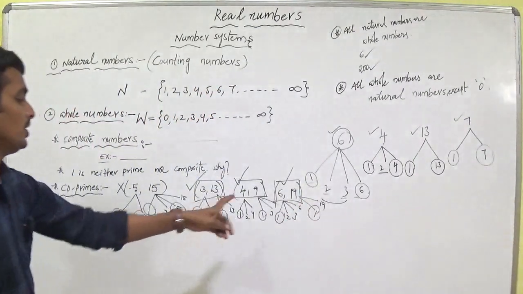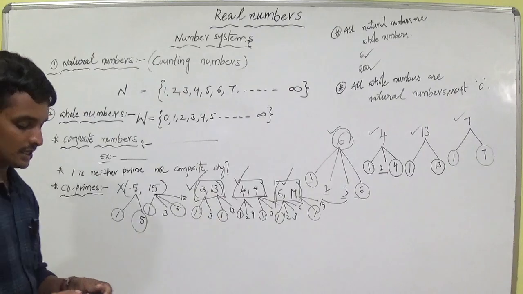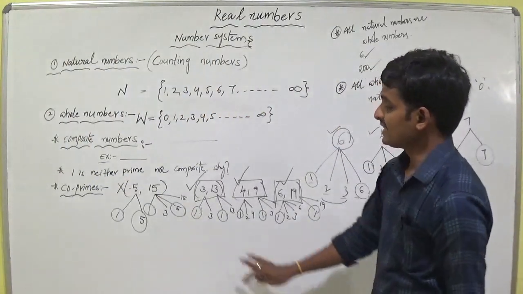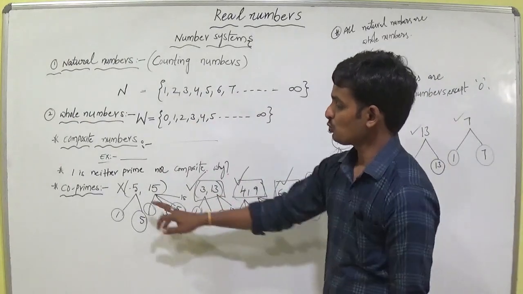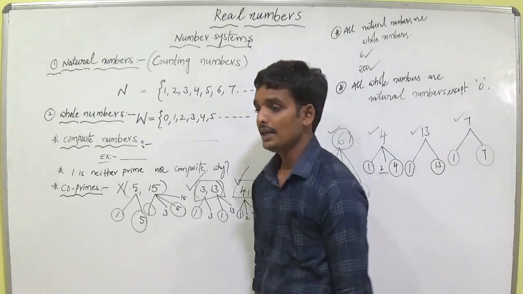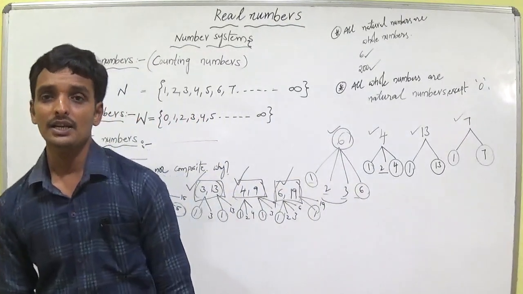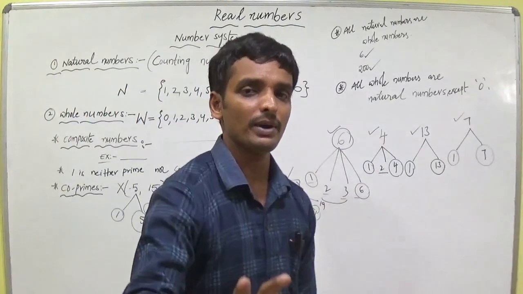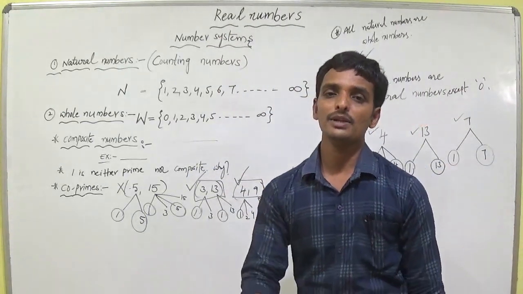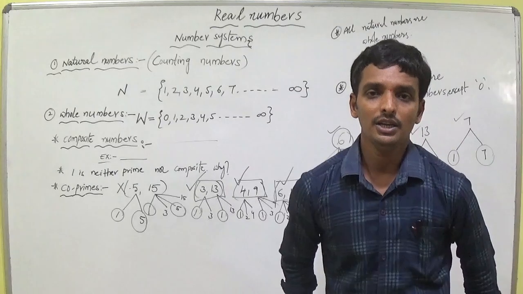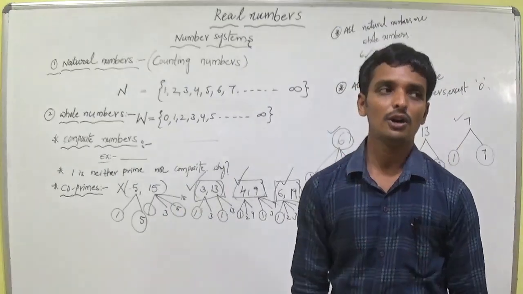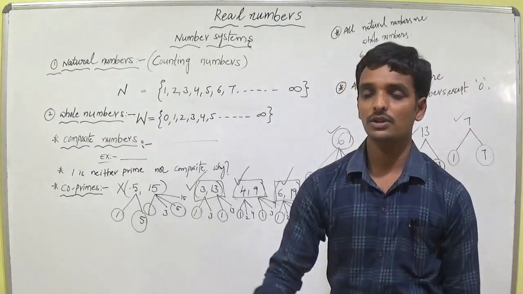If you observe these 4 examples, we will get some conclusion. That is, in the set of co-prime numbers, the 2 numbers need not be prime numbers. In the set of twin primes, the 2 numbers must be twin prime numbers. Twin prime numbers set lo 2 numbers twin primes untayi. Kani co-prime number set lo 2 numbers prime ga undalani avasaram ledu.